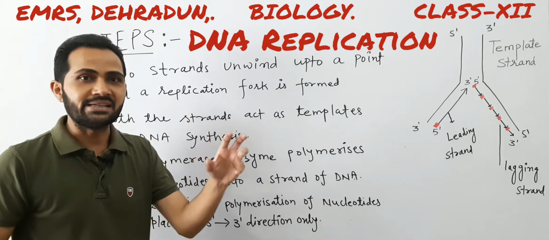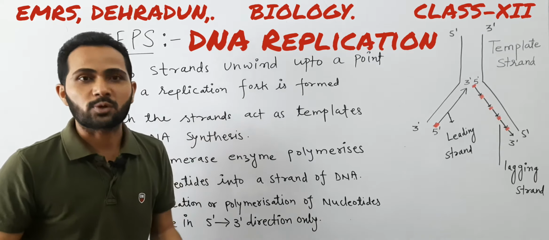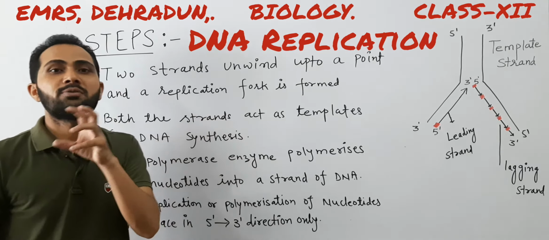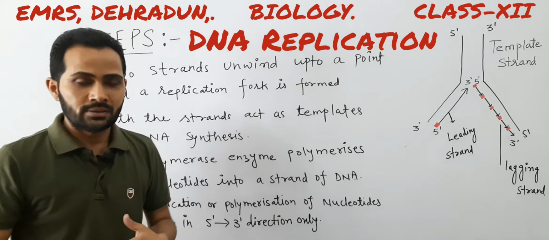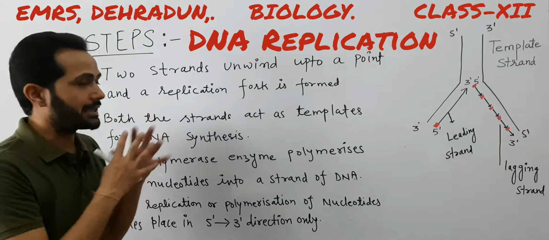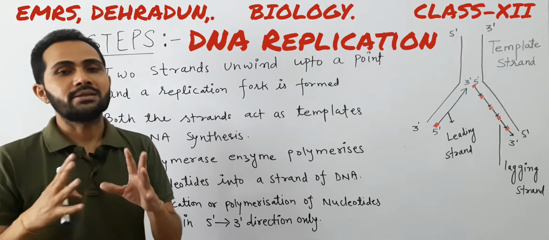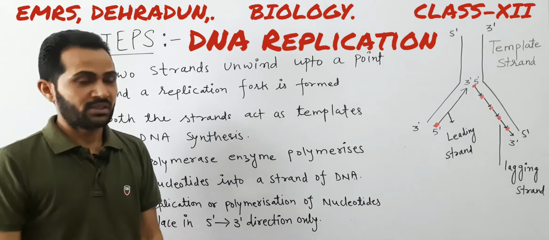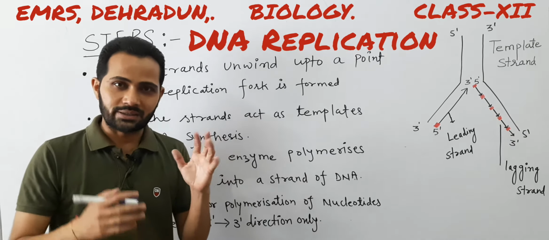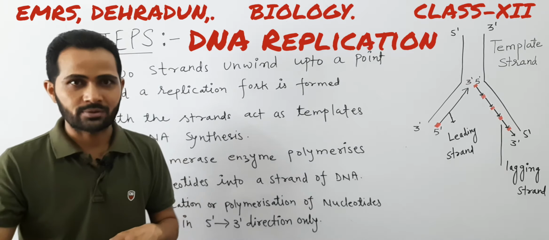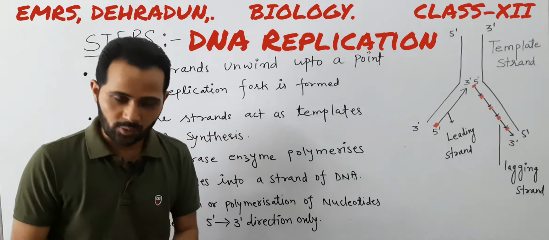Means when cell division takes place, a cell cycle is going on at that time, and there are different phases like G0 phase, G1 phase, S phase, G2 phase, and the divisional phase. So the DNA replication takes place in S phase of the cell cycle, when the genetic material gets duplicated. The DNA replication is also known as DNA synthesis because in this process the DNA gets synthesized, though it is duplicated, or a whole new copy is formed during this process.